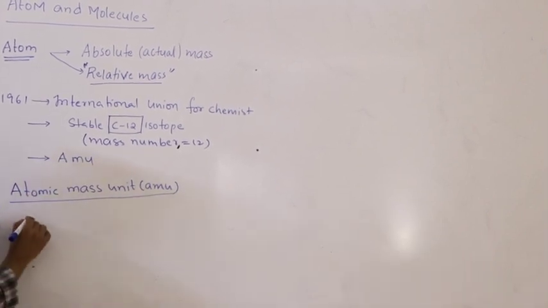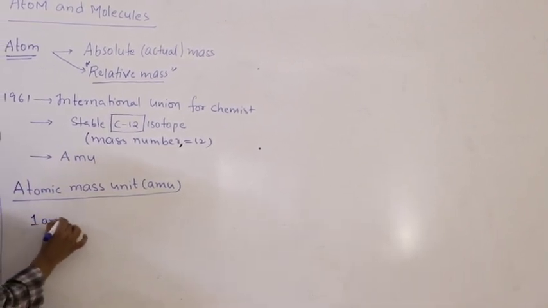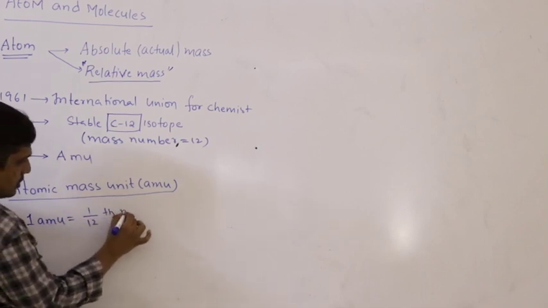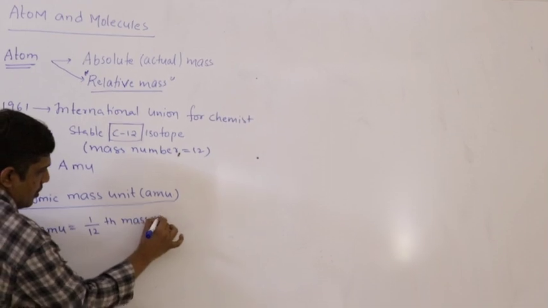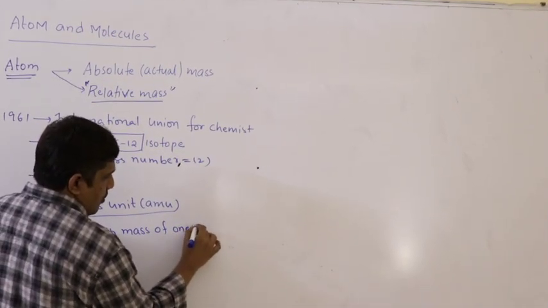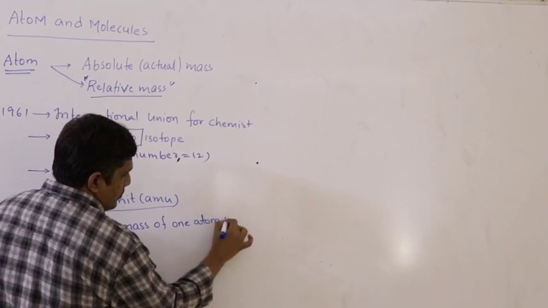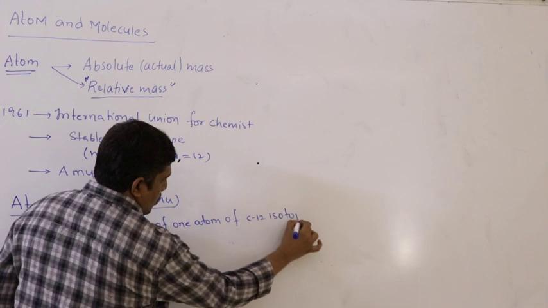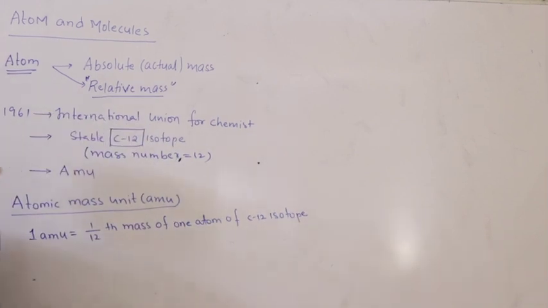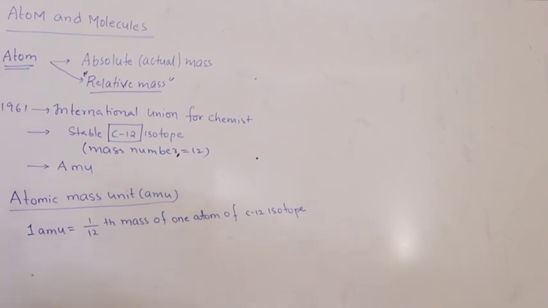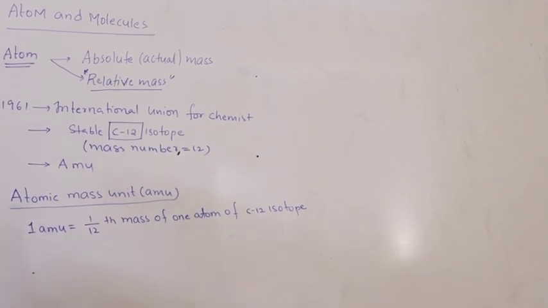So what is one AMU, atomic mass unit? It is defined as 1/12th mass of one atom of C12 isotope. 1/12th mass of one atom of C12 isotope. So what is the meaning of this?